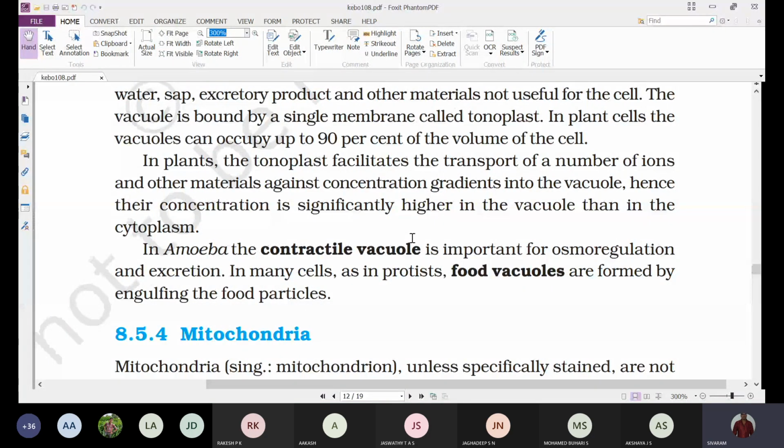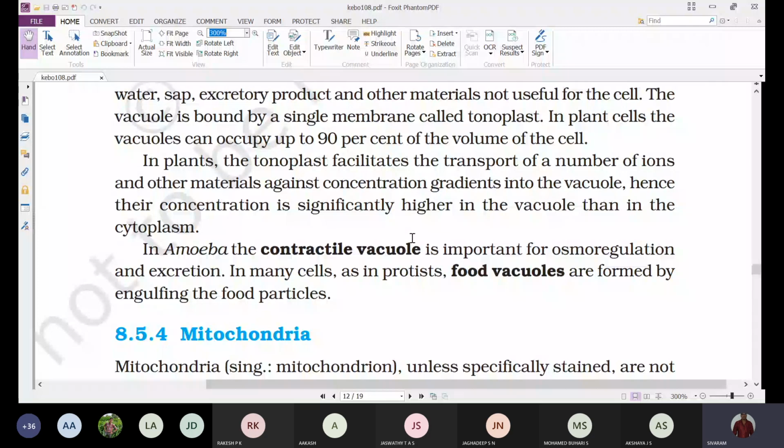To prevent that, in unicellular animals like amoeba, we find specialized vacuoles called contractile vacuoles. What is the function of these contractile vacuoles? They take the excess water present in the cytoplasm and send it outside, thus maintaining the osmotic balance.